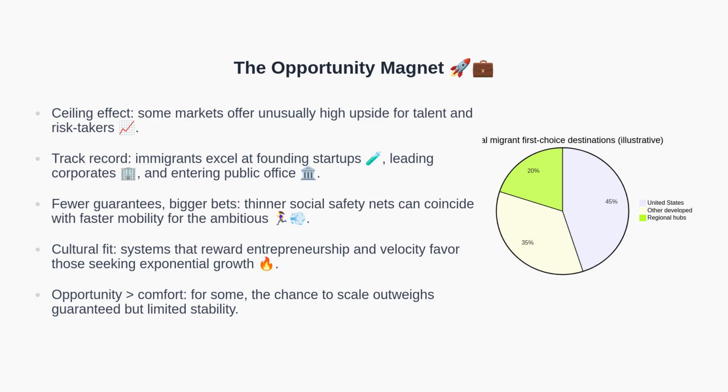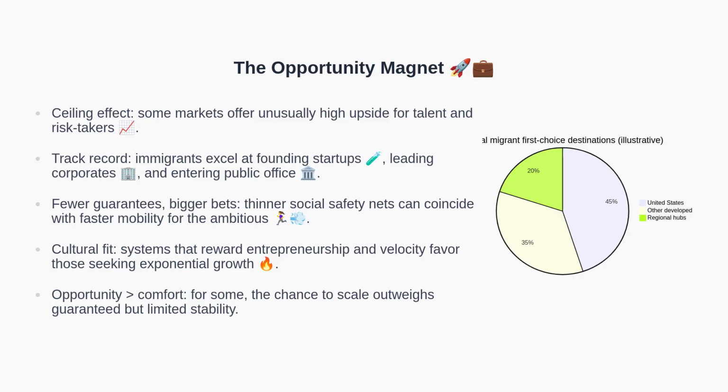Turning to the opportunity magnet. Certain economies emphasize mobility and reward risk. Historical and contemporary data show immigrants often reach the highest tiers in technology, corporate leadership, and even politics in these systems. The key idea is the ceiling effect. The potential top-end outcome is unusually high. While social safety nets may be comparatively thinner, the pathways to rapid advancement are real for those who can seize them. Consequently, for ambitious migrants, the potential for exponential growth outweighs the certainty of moderate comfort elsewhere.